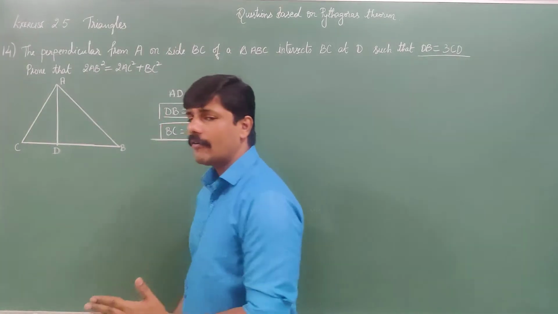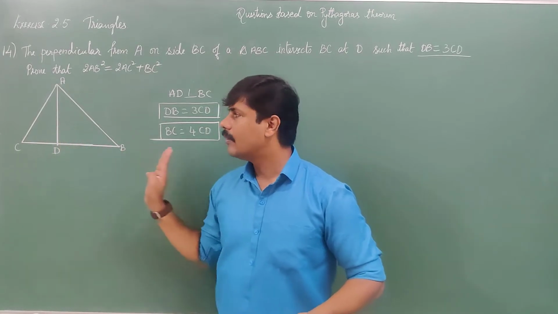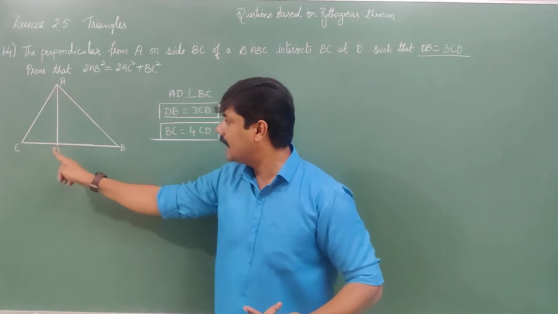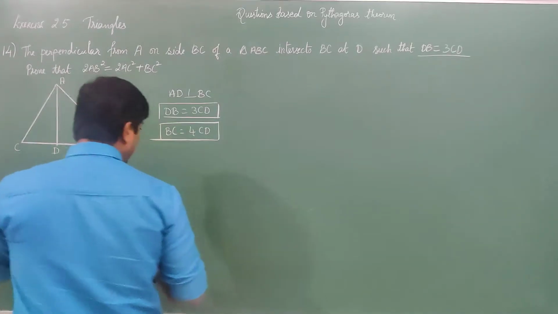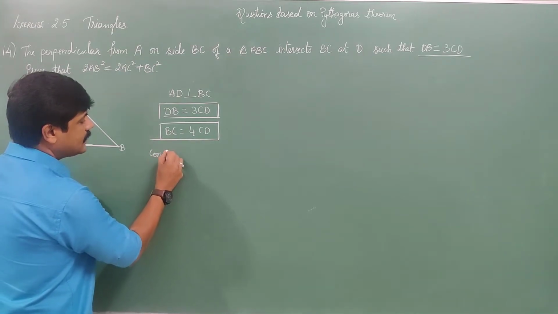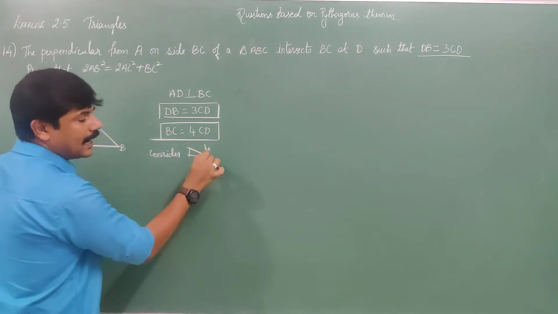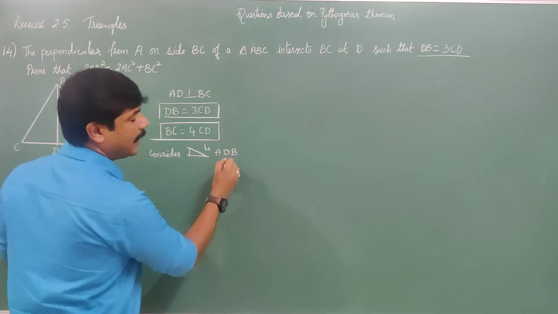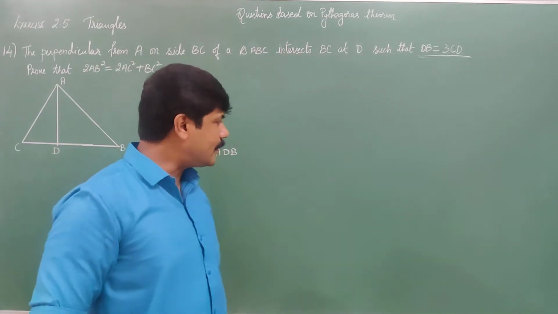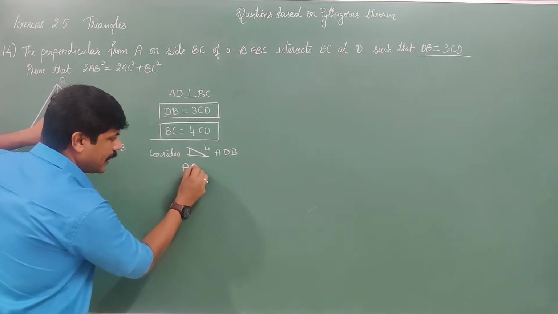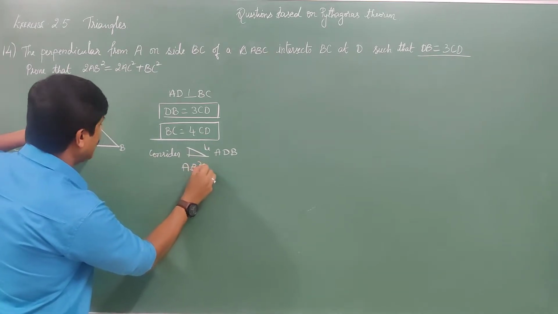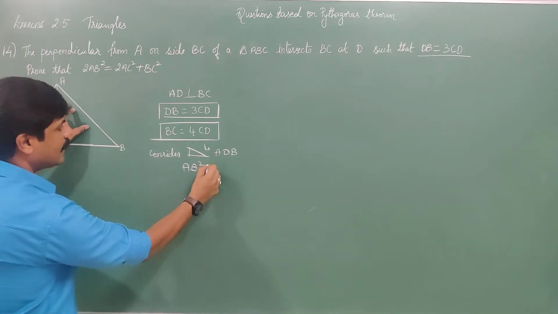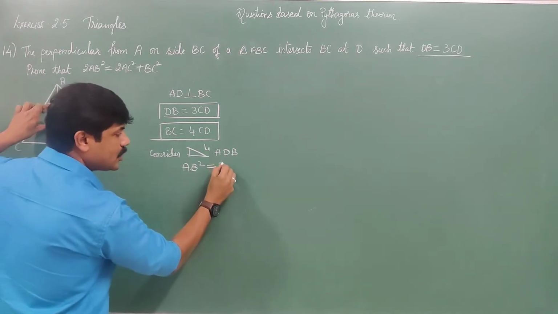Here two right angle triangles you get after drawing one perpendicular to BC. After drawing one perpendicular to BC, you can have two right angle triangles ADC and ADB. Okay. Now consider the right angle triangle ADB. If it is a right angle triangle, then you can apply Pythagoras theorem so that hypotenuse square, AB square in triangle ADB, I am saying ADB, AB square is equal to AD square